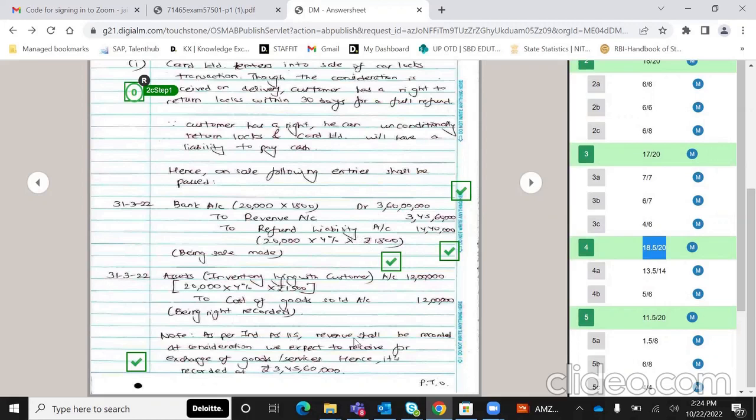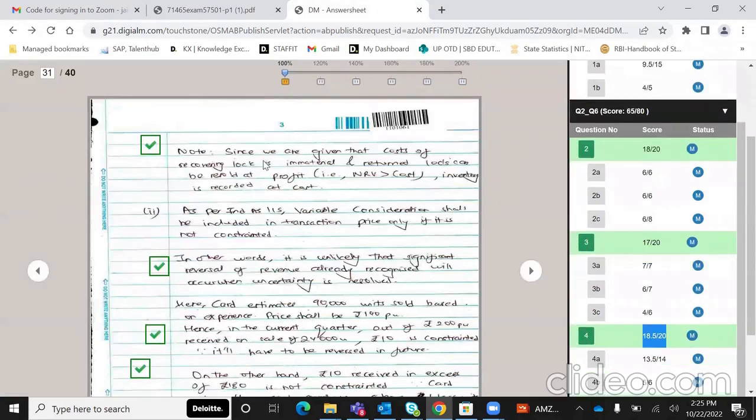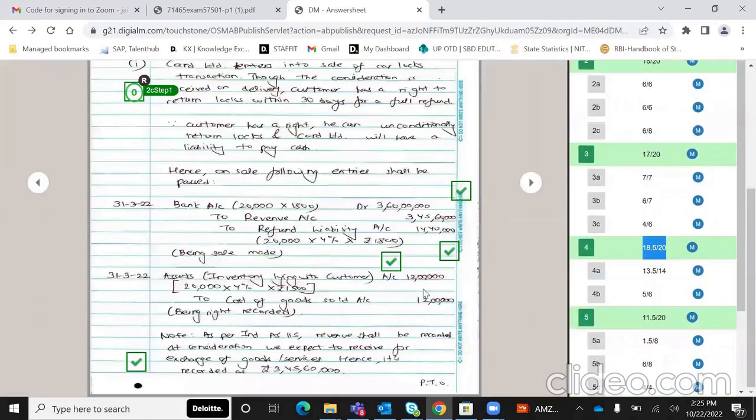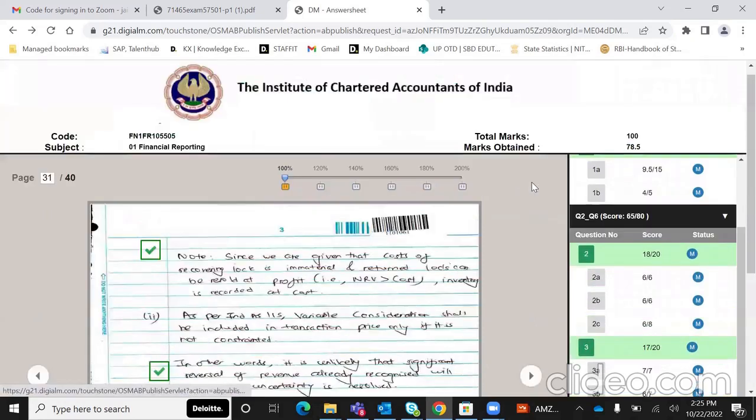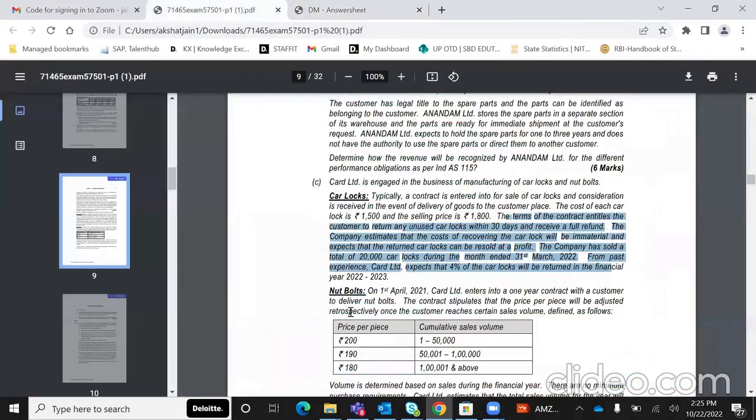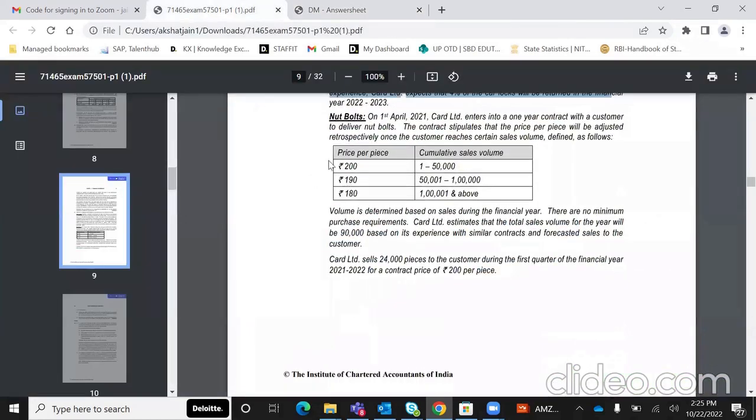Then I've written note as per Ind AS 115, revenue shall be recorded at the consideration we expect to receive. ठीक है, तो अगर इतने logs का consideration I don't expect to receive because I'll have to ultimately return them, so that won't form a part of my revenue also. So I've explained that. Number 2 जो note मैंने बनाया, since we're given that costs of recovering the logs are immaterial and logs can be returned at a profit, so inventory has been shown at cost only over here. सो ऐसे ही आपको प्रेजेंट करके चलना है.